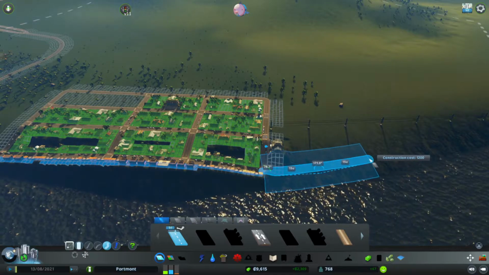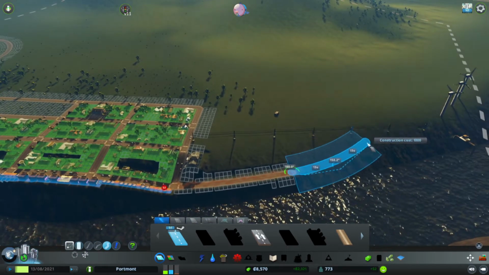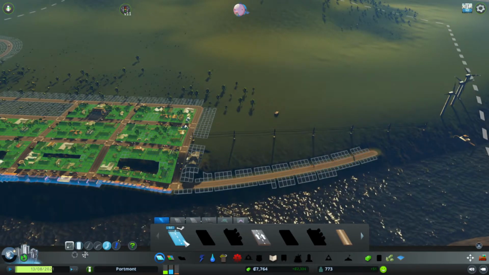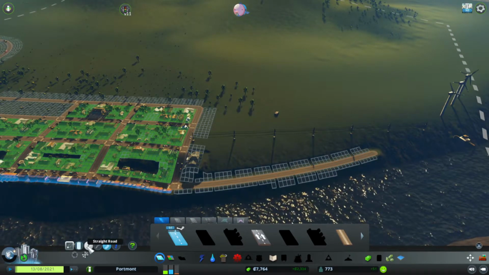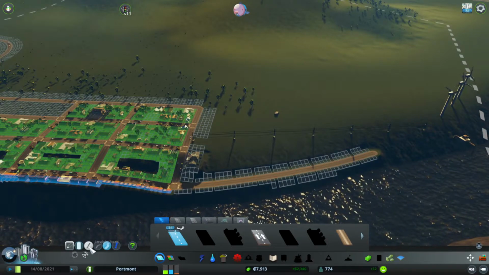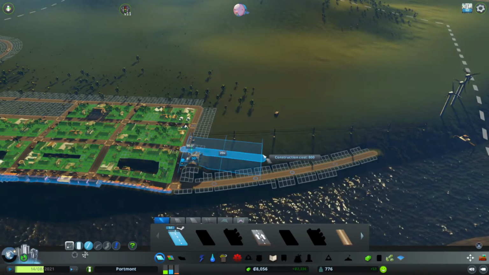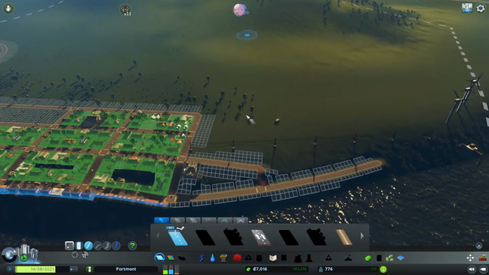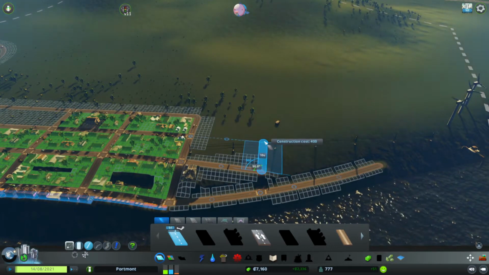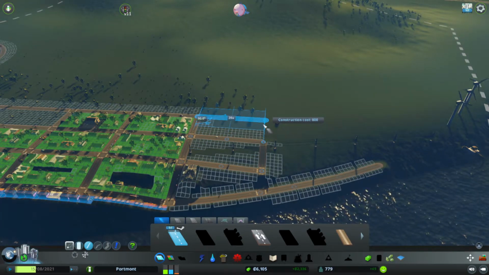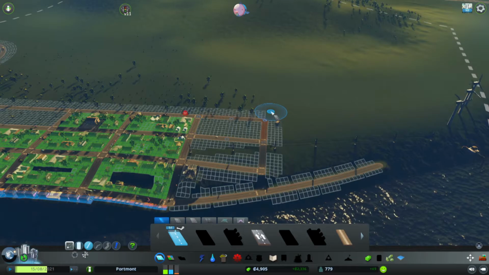Right, what I'm going to do is I'm going to start putting a bit more housing on the river. What I'm going to do is start expanding my grid. So I'm going to do it another 10 over. Fantastic, my zoning is going to start getting a bit funky towards the shoreline. But that's what's going to happen when we have the curved shoreline.